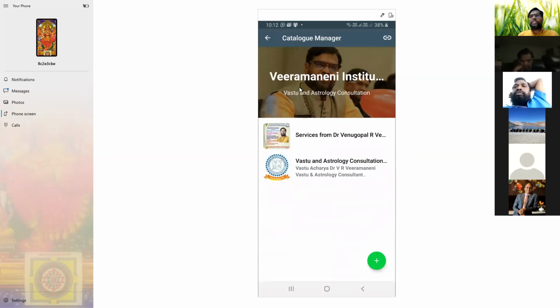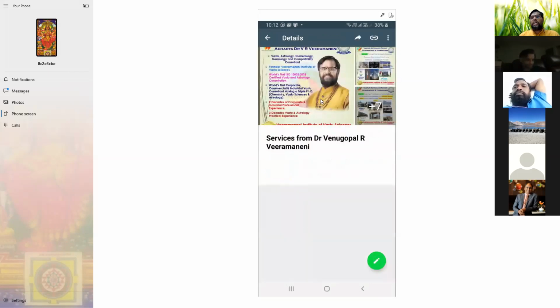Then the catalog. The catalog was launched during the lockdown period, a few months ago, to share our catalog. Click on the catalog. This is already my catalog; on your mobile, nothing is there. Click here and you will get an add button. If you click on the add button, you can add photographs, 10 photographs.